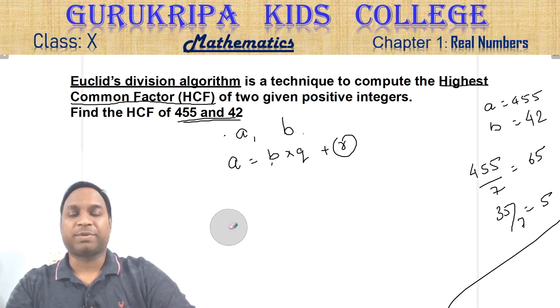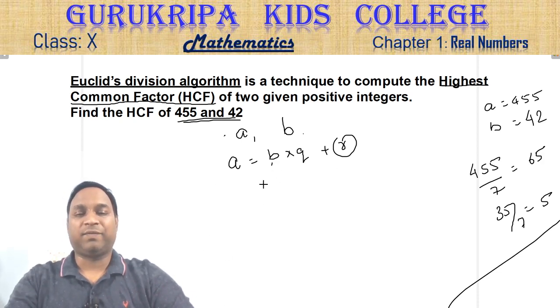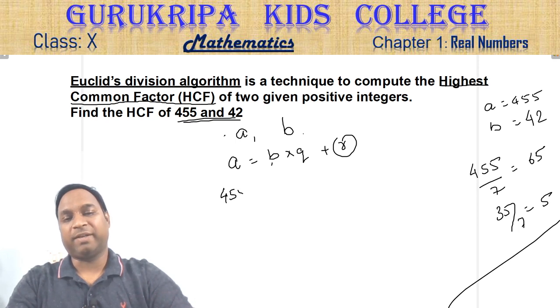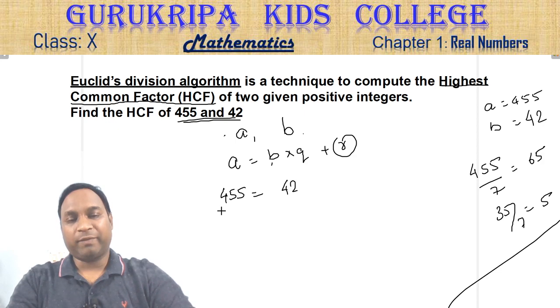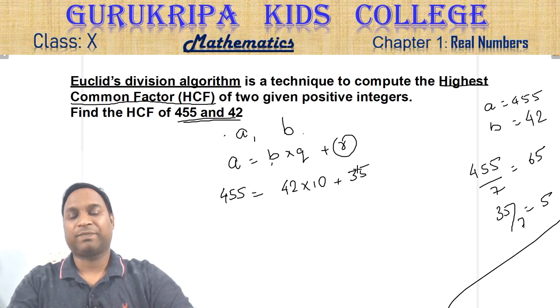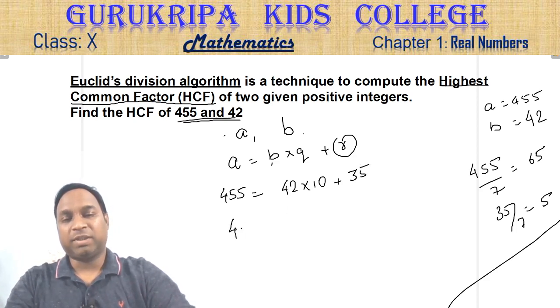Now to apply this process for 455: A is 455, B is 42. You have to divide 455 by 42. We'll get a 10 over here and the remainder will be 35. Again you have to divide 42 by 35.